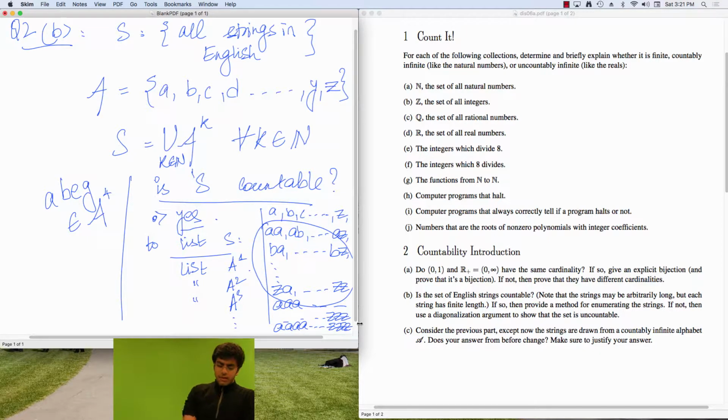And you can see that because we enumerated it in this way, we will eventually hit all the K, which means every string in the English alphabet would at some point show up in this enumeration. And by definition, anything that you can make a list of is countable. The list itself is allowed to go on forever, but there is a definitive order to this list. And then it follows that, yes, S is in fact countable.